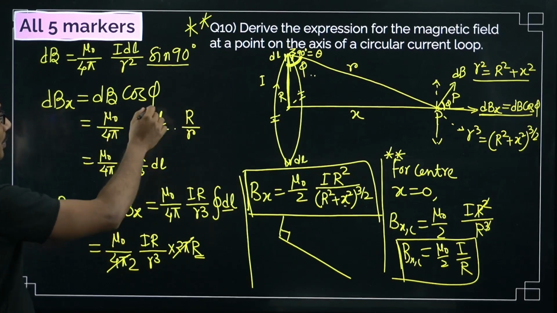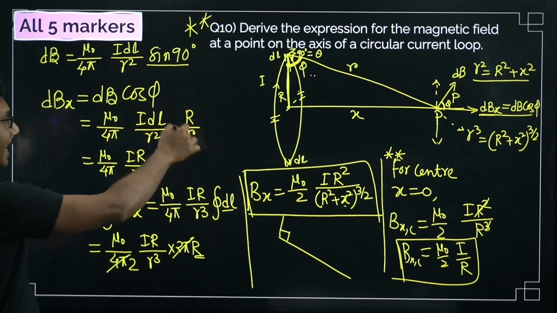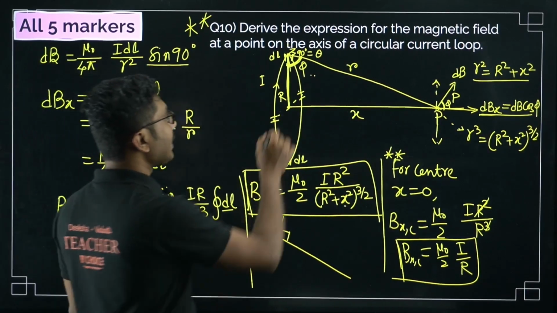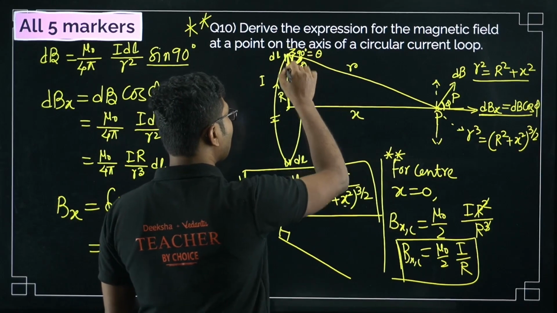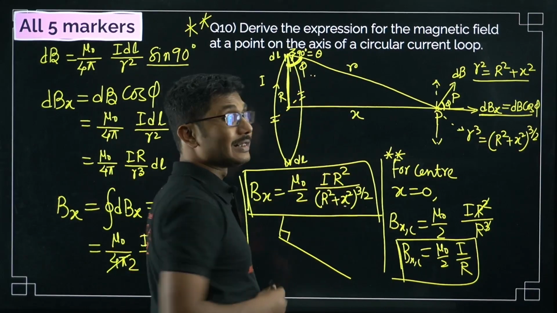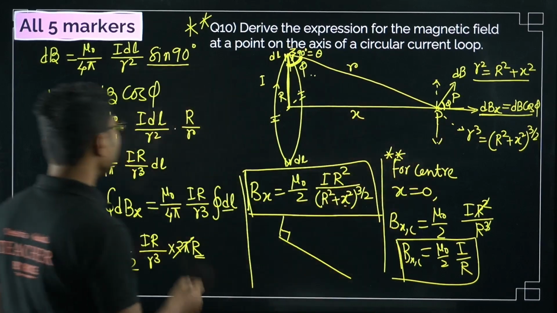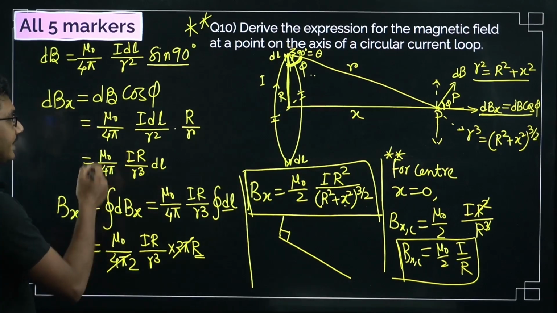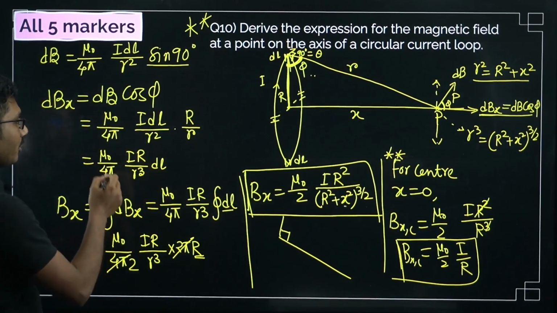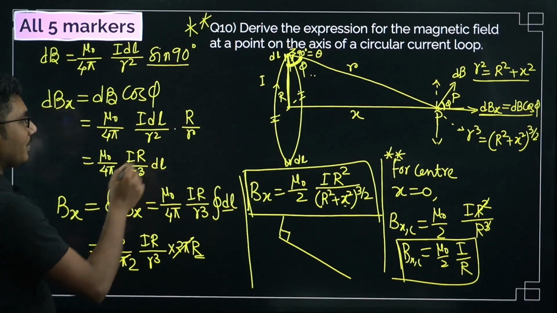So mu naught by 4 pi I dl by r square, and what is cos phi? If you consider this angle as phi, then obviously this is the adjacent side, that is the base, and this is the hypotenuse. Hypotenuse means it is basically r. So from here we get mu naught by 4 pi I R by r cube dl.